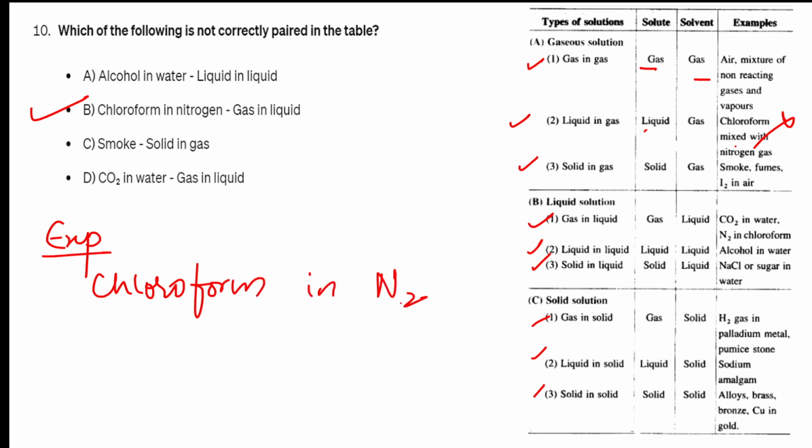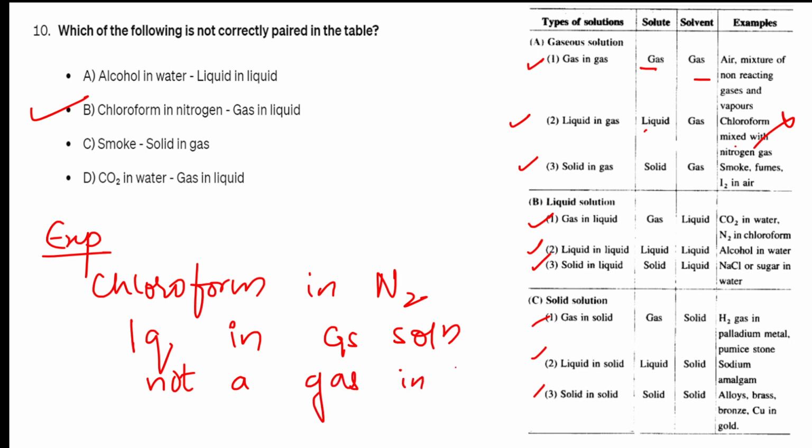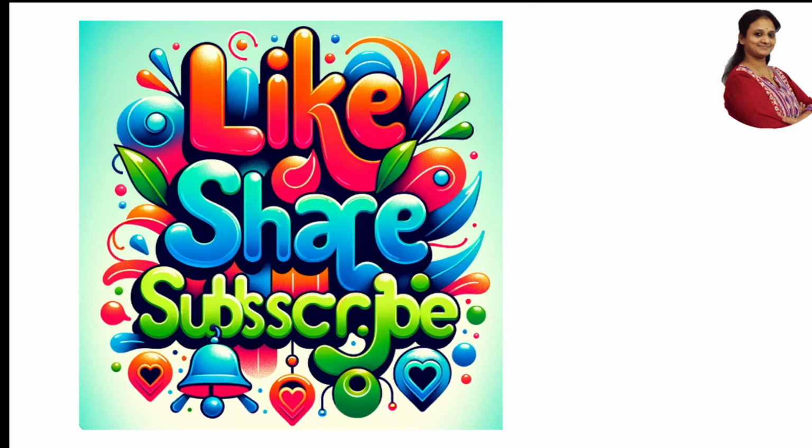What is it actually? It is a liquid in gas solution, not a gas in liquid. Are you able to observe here? They have given the other way around. So this is the difference. Now let us come back.